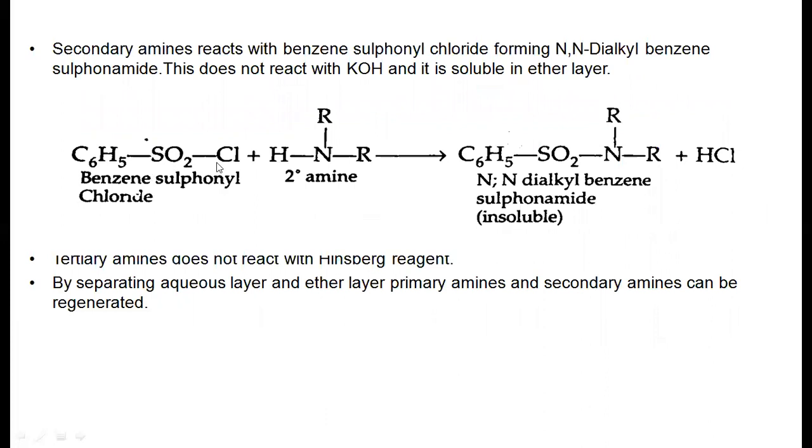Whereas when benzene sulfonyl chloride, the Hinsberg reagent, reacts with a secondary amine, here also H plus from here and Cl minus are eliminated as HCl, and it produces the N-dialkyl benzene sulfonamide. This N-dialkyl benzene sulfonamide further won't react with the base, because in this compound there is no proton on the nitrogen, hence it won't react with potassium hydroxide or base. Therefore it is soluble in the ether layer.